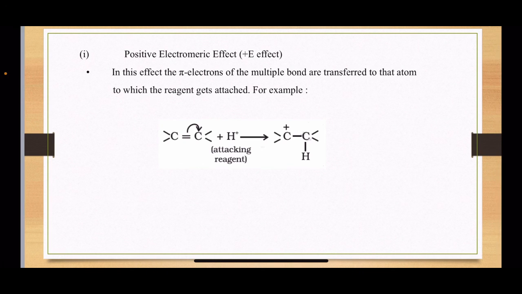Positive electromeric effect: in this effect the pi electrons of the multiple bond are transferred to that atom to which the reagent gets attached. Here in the example you can see there is an ethene molecule, or the carbon-carbon double bond is there, and when this pi bond breaks, the electrons move towards the first carbon. Now the attacking reagent attacks the carbon on which the electrons are transferred. So it is the plus E effect.